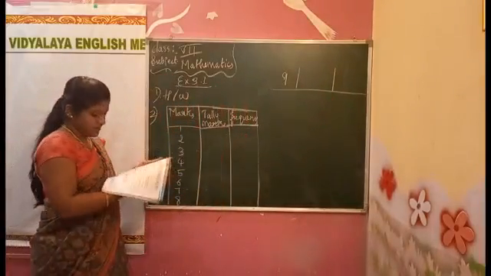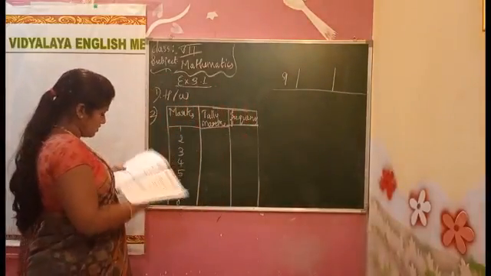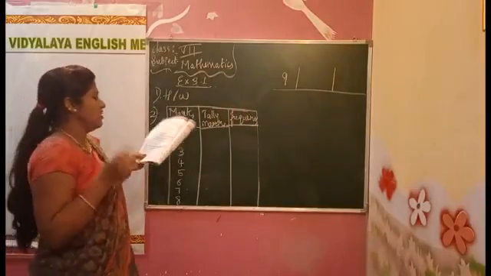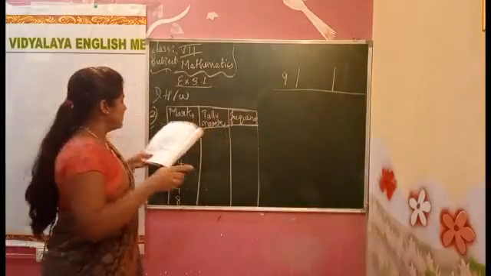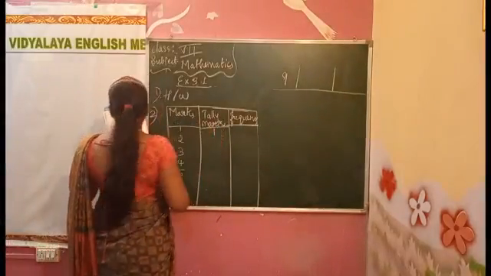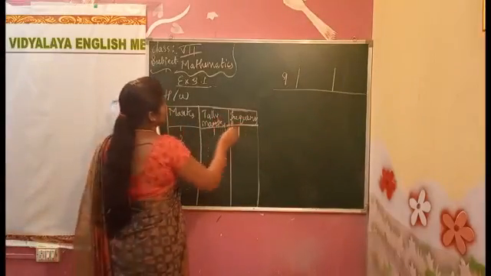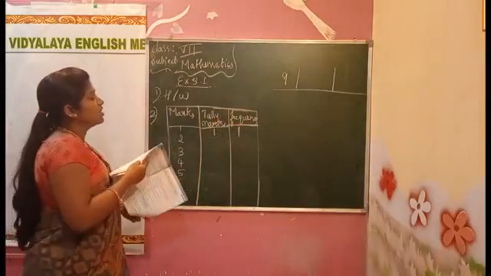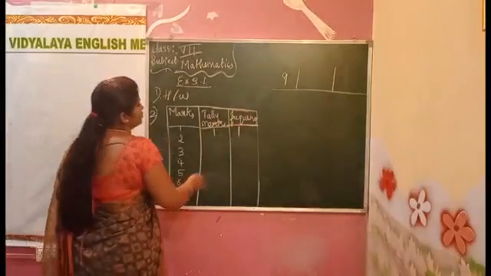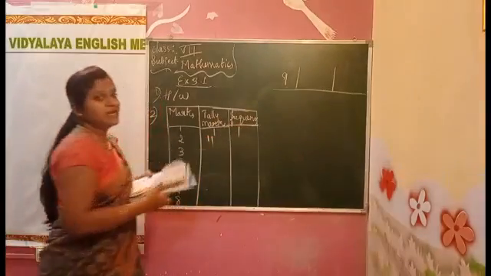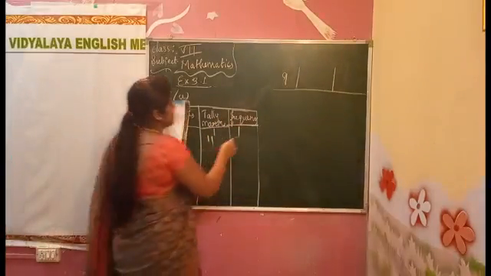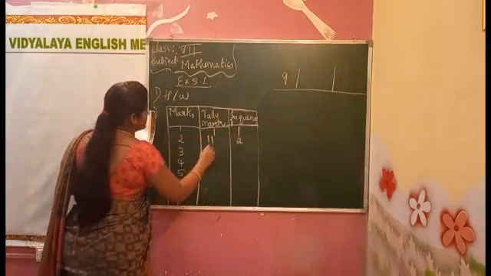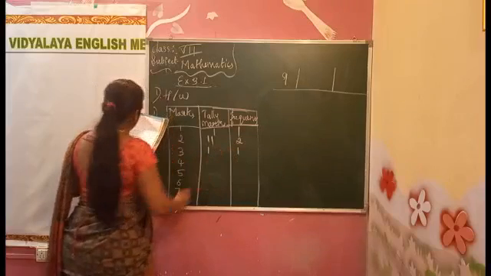Now see, what is the question now? Second one. How many got 1 mark? Only 1. So 1 line. Frequency also 1. Now how many got 2? 2 members got 2. So 2 lines here. The tally will be 2. Now how many got 3? Only 1. So here 1.